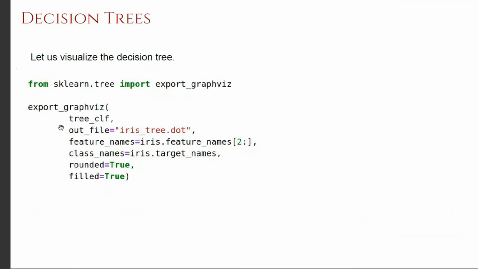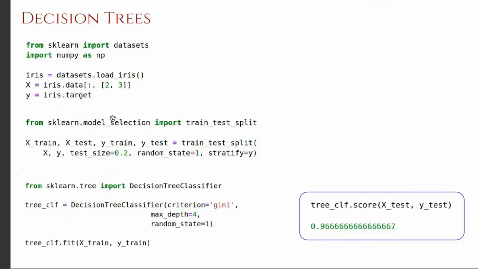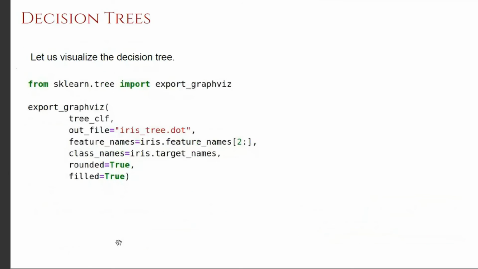And using this functionality, whatever tree has been trained for this training data set, we can visualize it. So there is a function called export graph visualization. So I am visualizing this particular tree that we have trained.